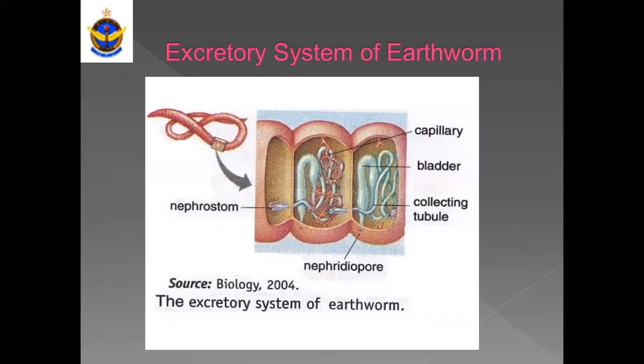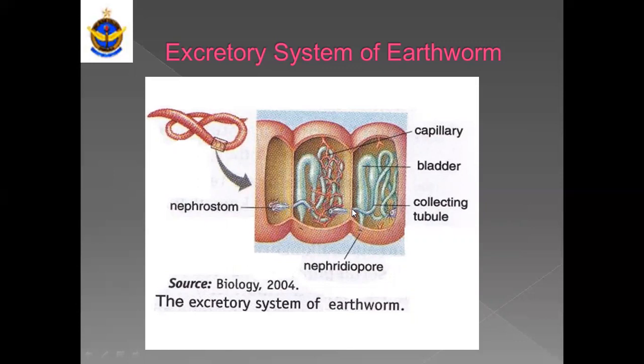Here in the picture, you can see that there are three segments of an earthworm, and the excretory system or metanephridia is present in each segment of the earthworm. Here you can see that the mouth, the start of the tubular section, is called nephrostome, which absorbs the filtrate from the blood capillaries and then enters into a separate segment where the whole system is present.